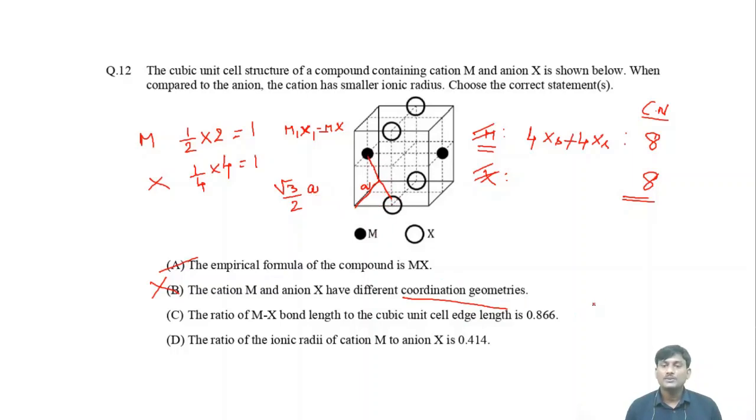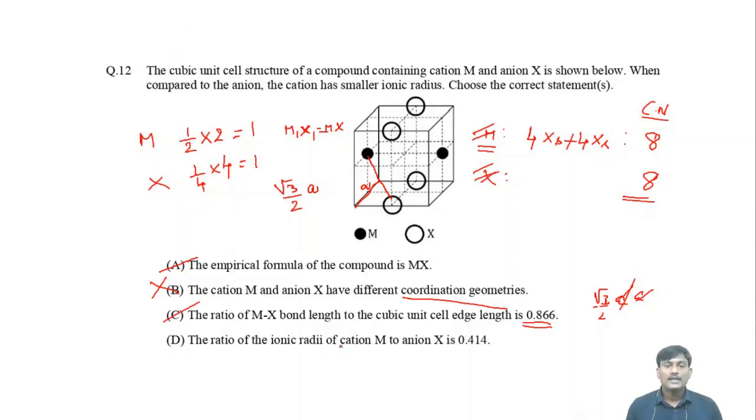Then what is the ratio? The ratio is root 3 by 2 a divided by a. So there is a cancellation of a. What is the value of root 3 by 2? The value of root 3 by 2 is 0.866. This one is also correct.